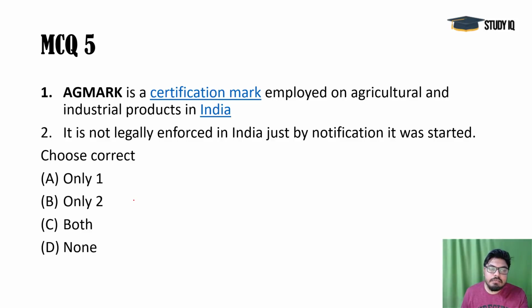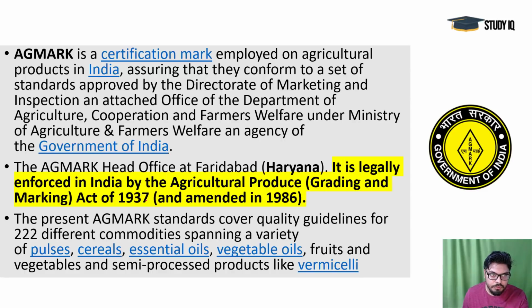AgMark, agriculture marking, is a certification mark. As the name suggests, it is only for agricultural products, not for industrial products. So this is wrong. Second, it is actually legally enforced, under an act of 1937 which was amended in 1986. So this is again wrong. It is legally enforced in India. D is the answer here, and both are wrong.